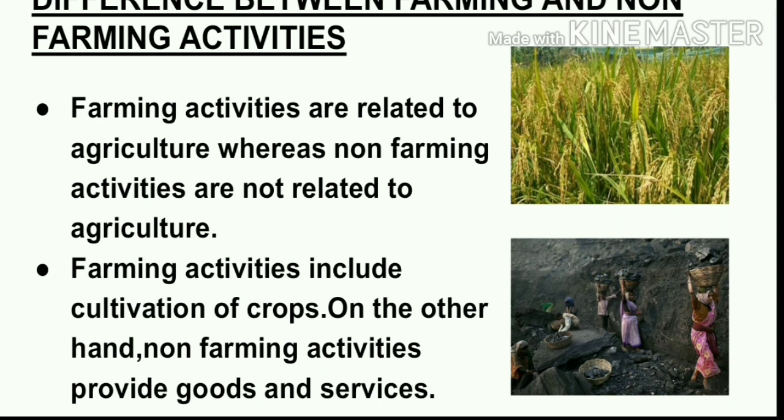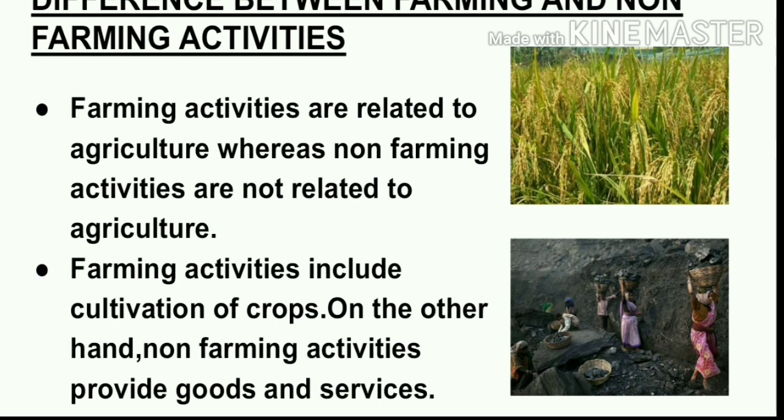So students, farming or agriculture basically involves the production of natural goods. For example, wheat, rice, sugarcane, barley, etc. So these are goods which are produced in a natural way by using natural resources, land, water, etc. But on the other hand, students, non-farming activities, rather than the production of goods, are mainly concerned with providing us services.